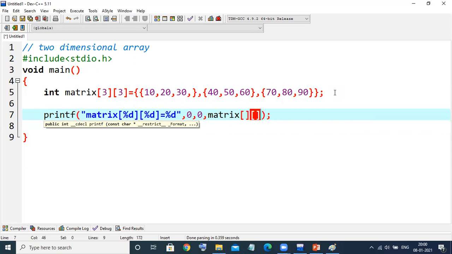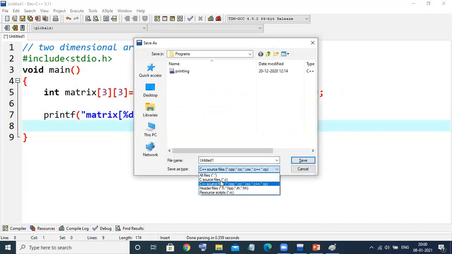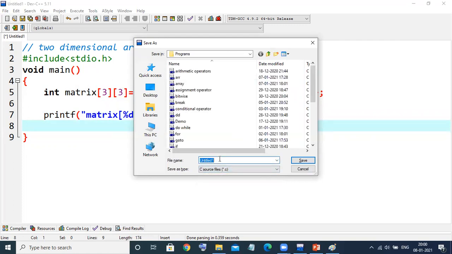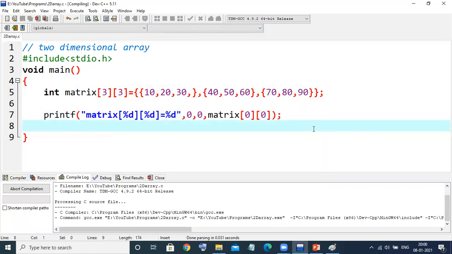Matrix, because we know that if I want to read that value, I need to call it by using a subscripted variable, right? In my previous video, I told you about subscripted variables. This entire thing is called a subscripted variable, and 00 is the subscript. Now I'll save this program with the name 2D array. That's it, and I'll execute.